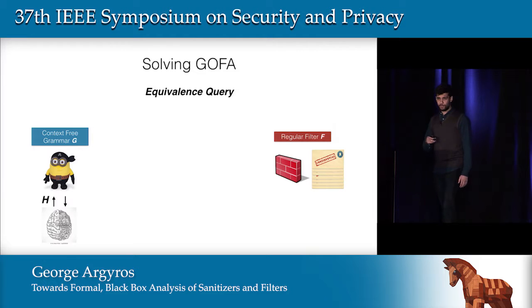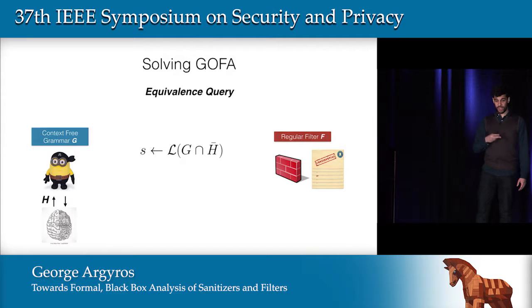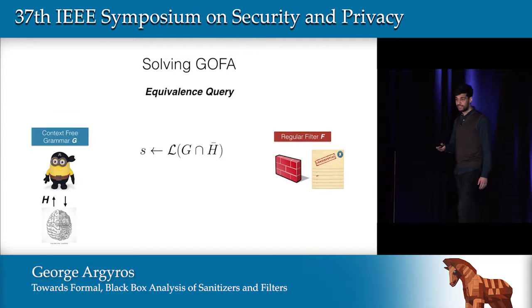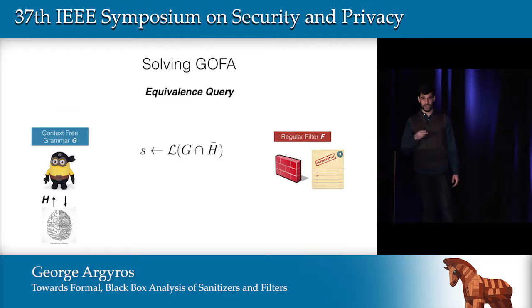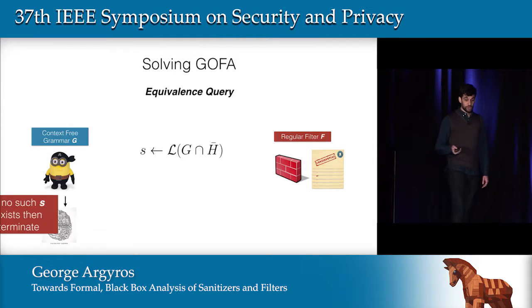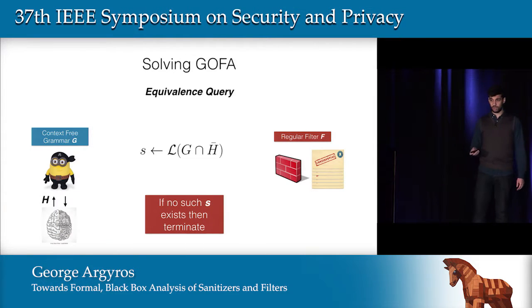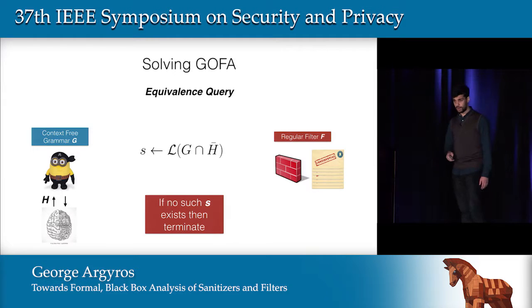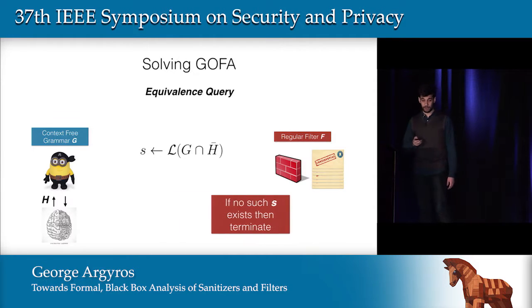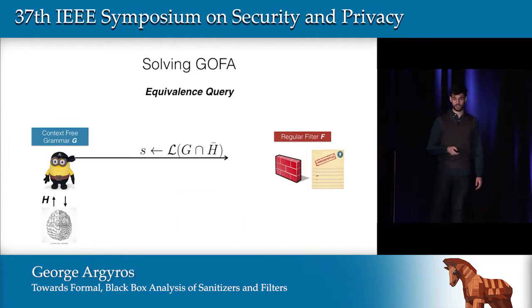Now, when the algorithm produces a hypothesis, we simply run the algorithm not with the actual filter. So we try to see if there is an attack that bypasses the hypothesis, not the actual filter. And if we don't find such an attack, we terminate the algorithm and we stop there. However, if we find such an attack, then we send it to the target server.